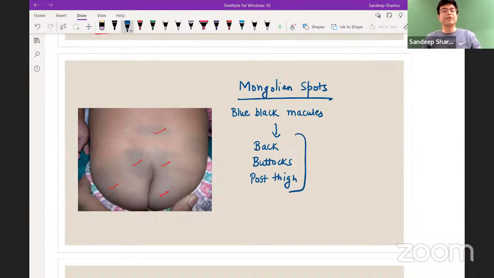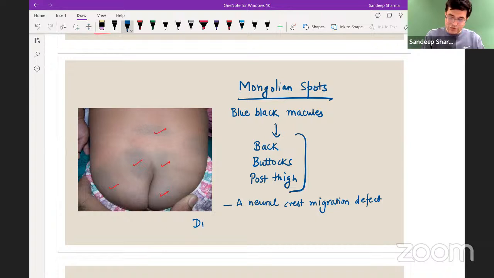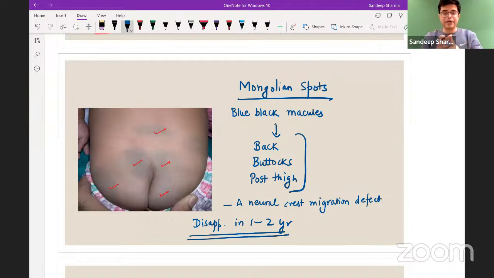Why do they occur? There are many theories. Normally, the currently accepted hypothesis is it is a type of neural crest migration defect. But fortunately, this neural crest migration defect does not usually cause much problems, and they tend to slowly disappear in 1 to 2 years. Is it life-threatening? No. Is it malignant? No. Is there malignant potential? No. Are they palpable? No. Do they require any therapy? No. They disappear in 1 to 2 years.